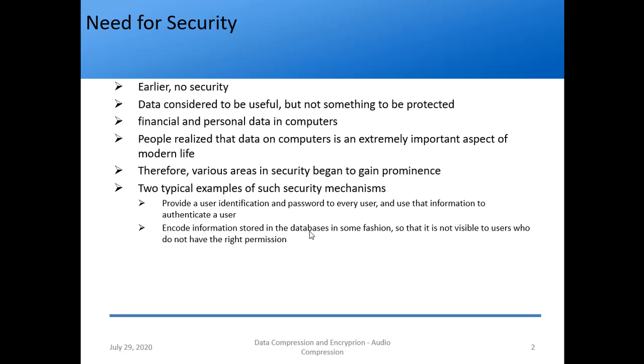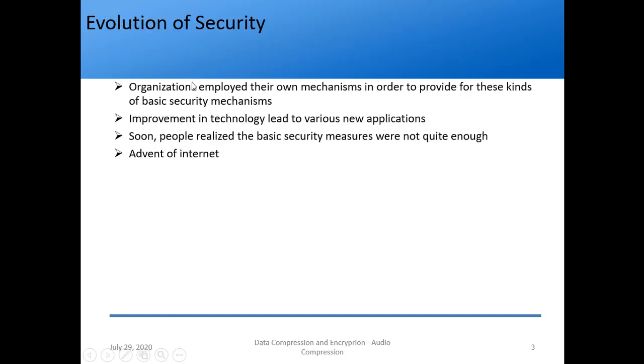So we studied what is the need for security. So obviously we need security. So how did the security evolve? That we'll see in this slide. So organizations, once they understood that security is important, started employing their own mechanisms in order to provide these kinds of basic security mechanisms.